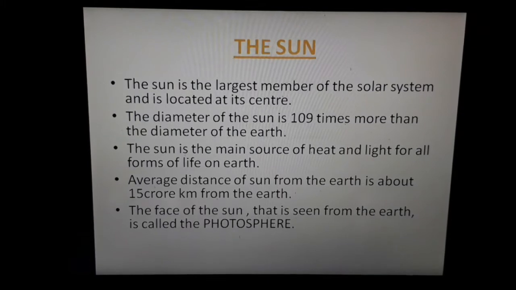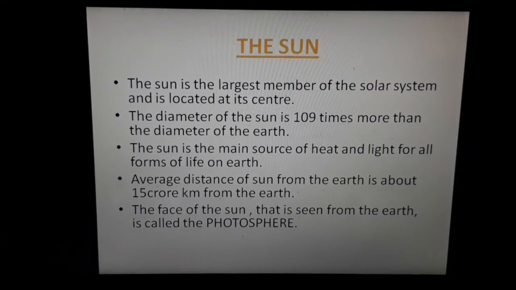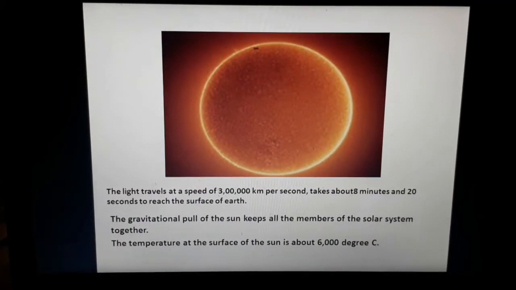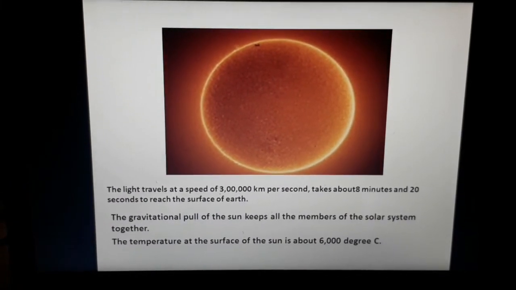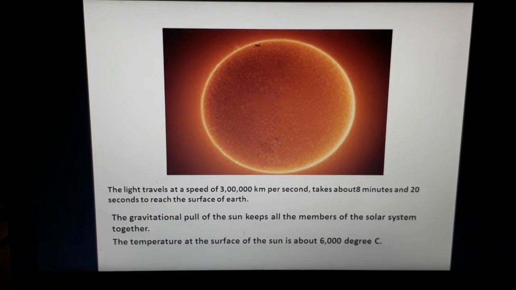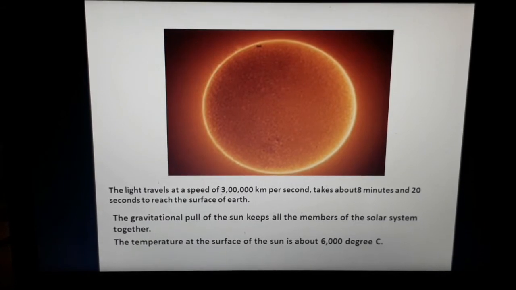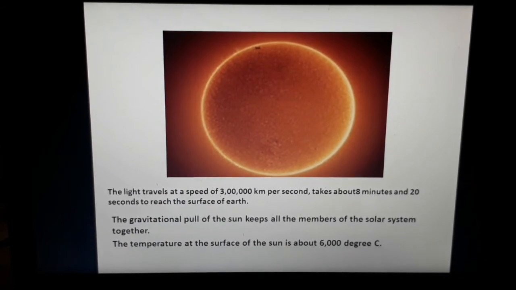We can only see one side of the sun, we cannot see the other side. The light from the sun travels at the speed of 3 lakh kilometer per second. In 1 second it travels 3 lakh kilometer. It takes about 8 minutes and 20 seconds to reach the surface of the Earth.